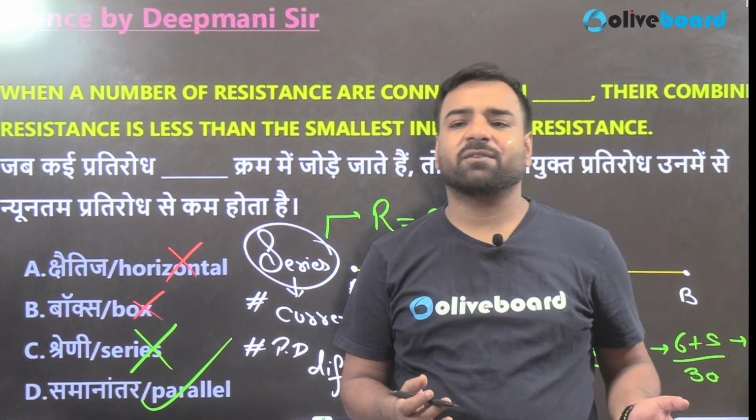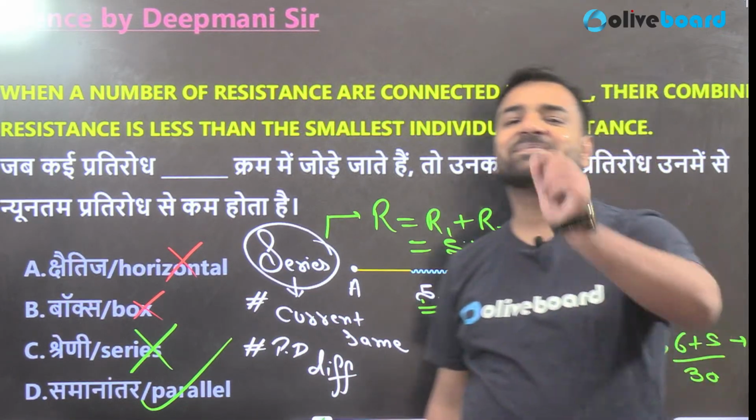So no need to go with the rectification part. It's as simple as that. If your basics are clear, everything is clear, right?